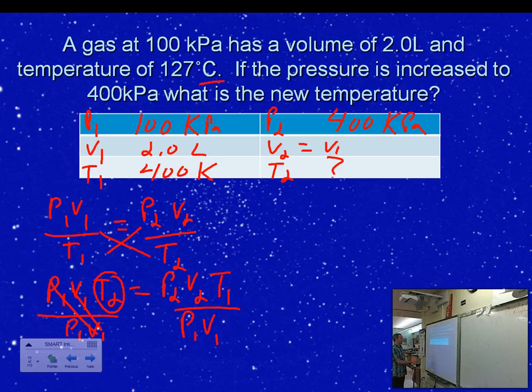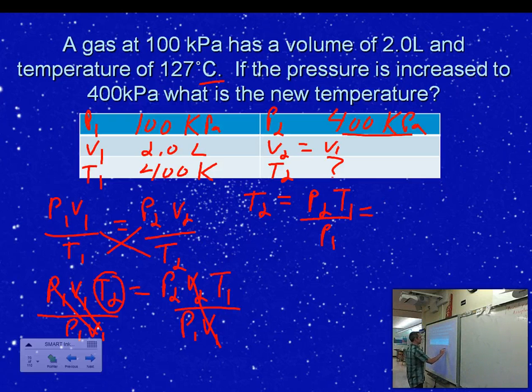I look at this, and I might even recognize that the volume is constant, so that's going to cancel. I'm going to rewrite that over here as T2, kind of clean it up here, is equal to P2 T1 over P1. Okay? Now in this form, I can now just plug in my numbers based off my chart. So P2 is, if I look, 400 kilopascals, so 400 kPa. And then I'm going to multiply that times T1. So T1 is over here, that's 400 Kelvin.